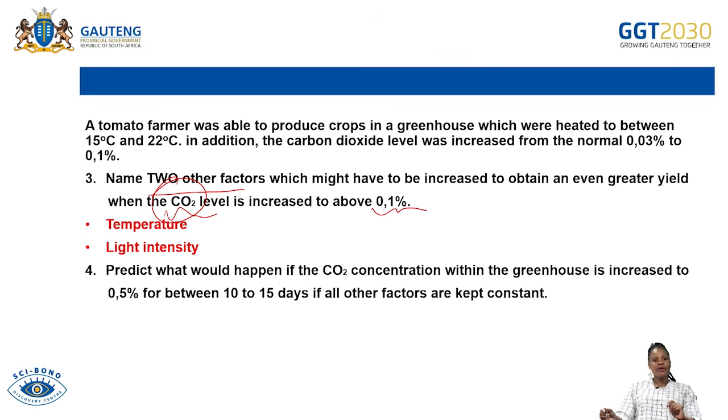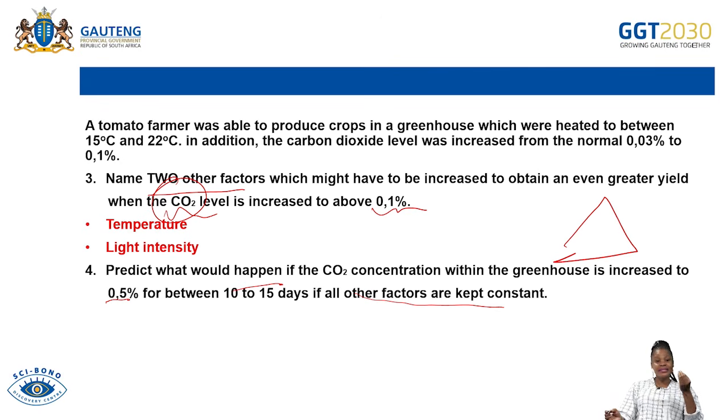And number 4, predict what would happen if the carbon dioxide concentration within the greenhouse is increased up to 0.5% for between 10 to 15 days if all other factors are kept constant.